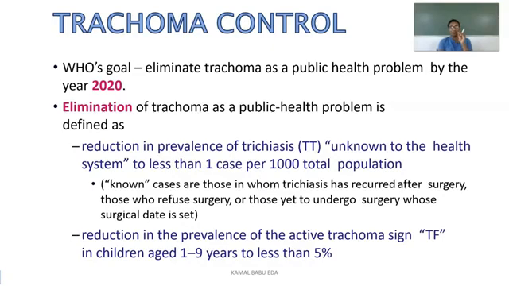Elimination of trachoma as a public health problem is defined as a reduction in the prevalence of trichiasis unknown to the health system to less than 1 case per 1000 total population. They want to reduce the trichiasis cases and also the follicular cases. So, a reduction in the prevalence of active trachoma, that is trachomatous inflammation follicular, in children aged 1 to 9 years to less than 5%.